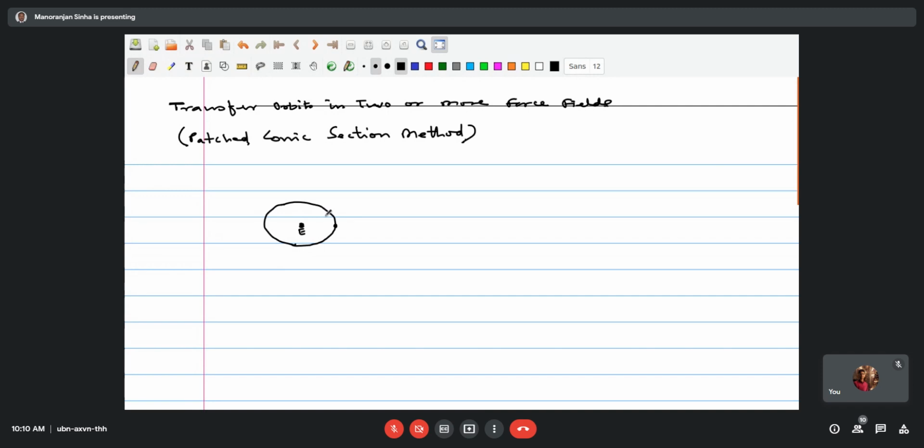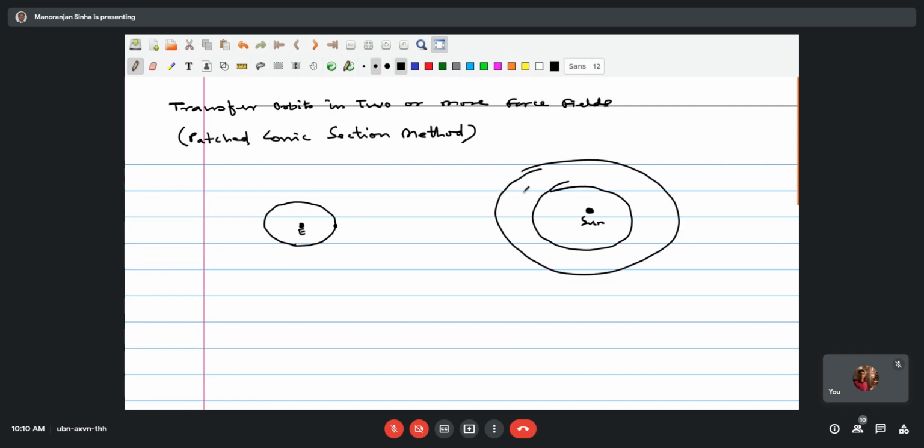If we have multiple force fields, just like in the case of the Earth-Mars system, then how to do that? For that we have seen that this can be carried out using the Hohmann transfer, going from one planet to another planet. In that, we assume this to be the Sun, and around it we have different orbits, and you go from the inner orbit to the outer orbit like this, or from outer to inner.